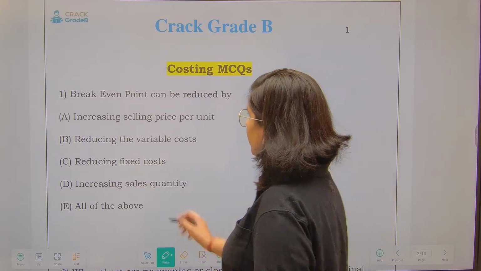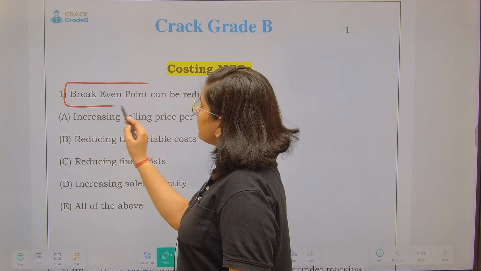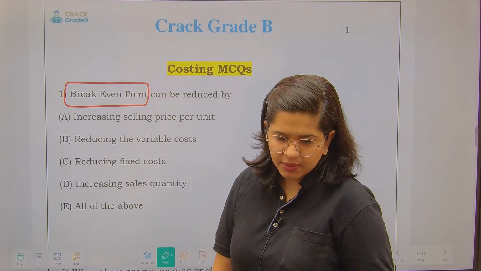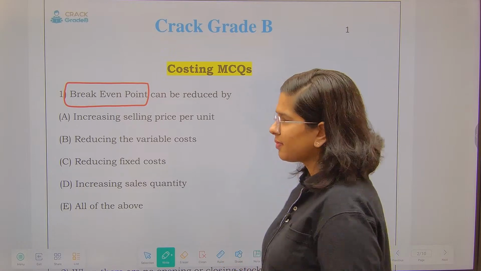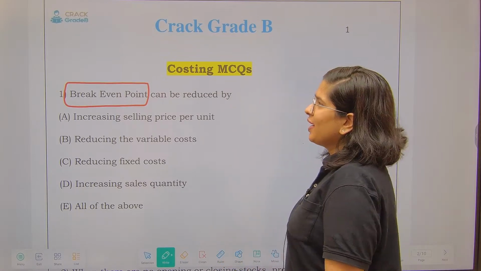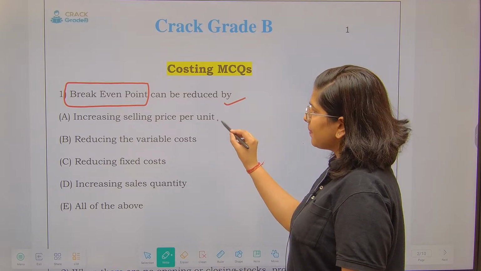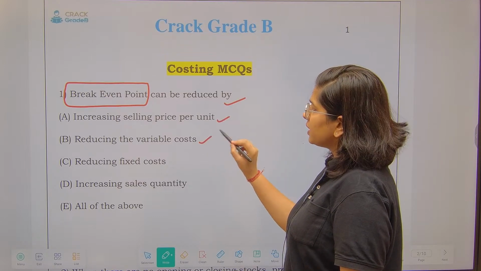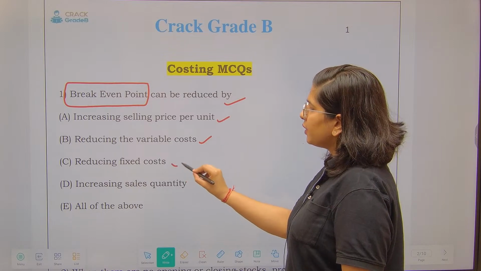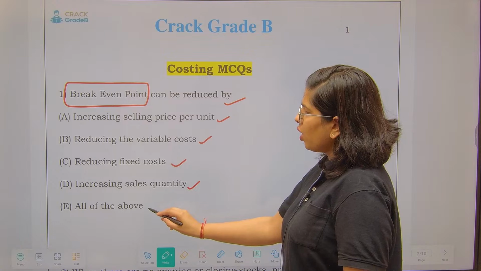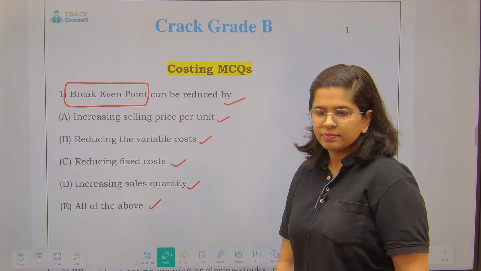Now, break-even point. This is a concept which we should be aware of, a very important concept. See over here, break-even point can be reduced by increasing selling price per unit, reducing the variable cost, reducing fixed cost, increasing sales quantity, or all of the above.